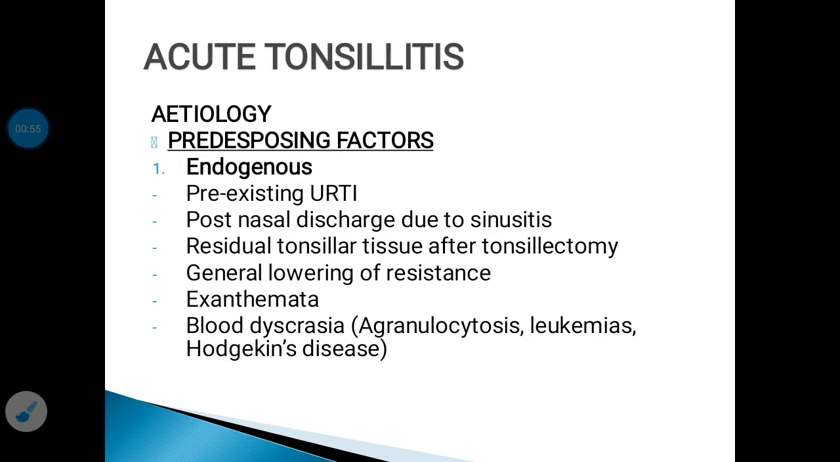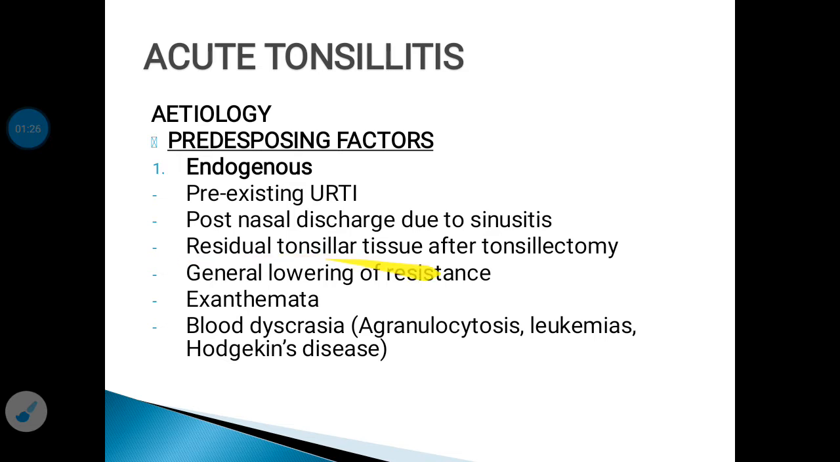In endogenous factors, the first factor is pre-existing URTI. So if the patient is suffering from upper respiratory tract infection, then the infection goes into the tonsils and produces acute tonsillitis. In cases of sinusitis, as there is a drip of post-nasal discharge, it will involve the tonsils, producing tonsillitis.